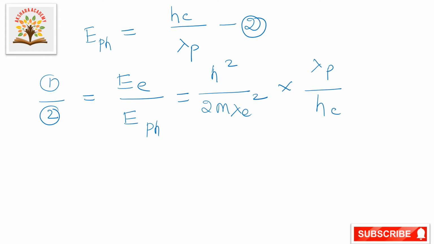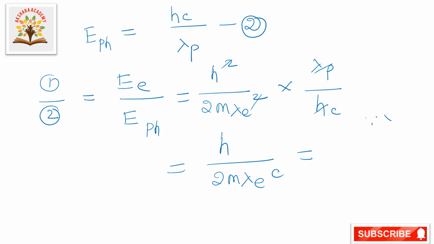Now these two will cancel and that is equal to h by 2m lambda E c. Here in this question they given the wavelength of electron and photon are the same. So that's why we cancelled both, and then the remaining is,